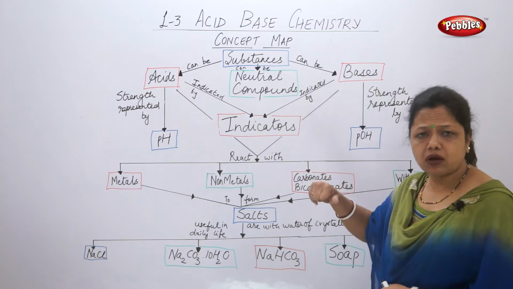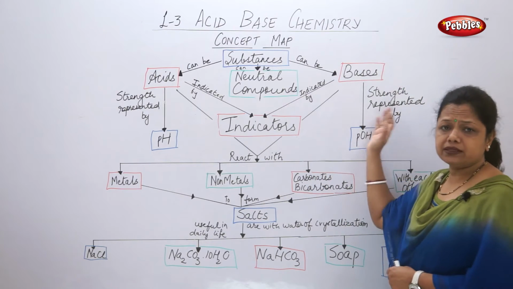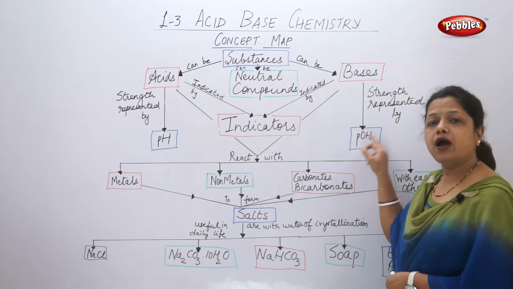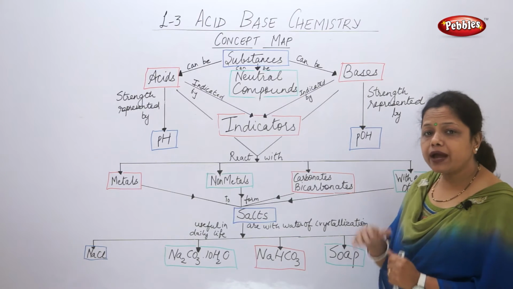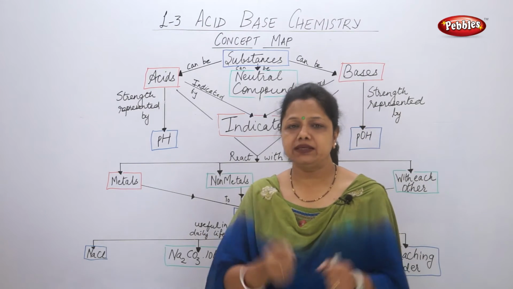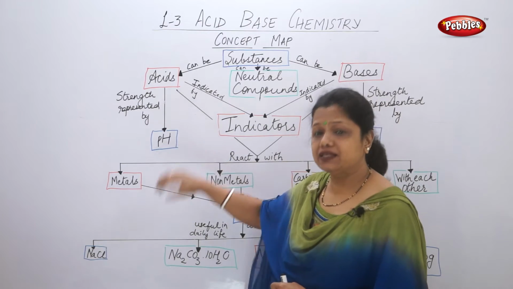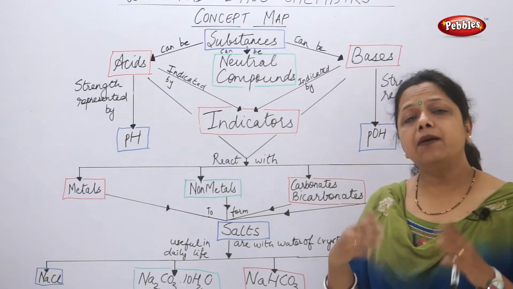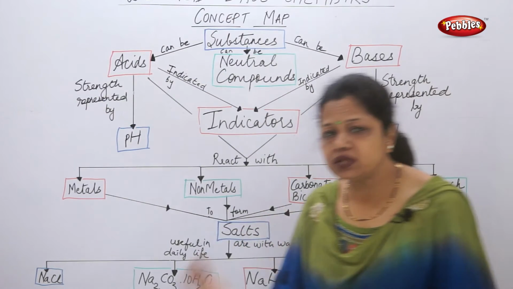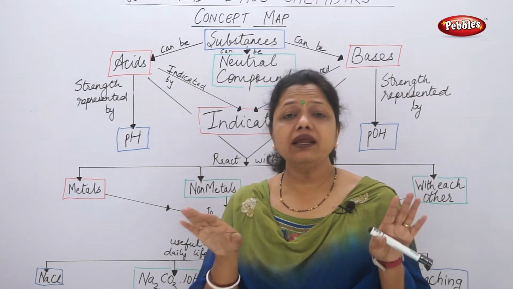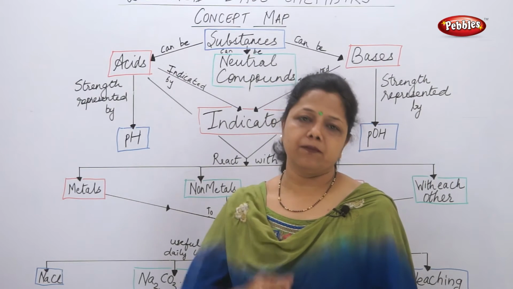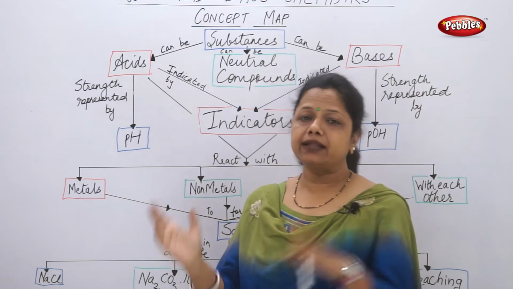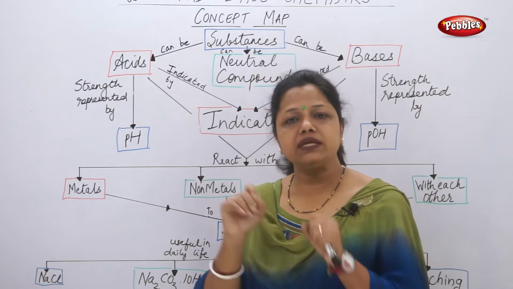So I can say in short, the strength of the bases is represented by pOH, potence of hydroxyl ions. If the hydroxyl ions are more, it is base. If the hydroxyl ion is less but hydrogen ion is more, it is acid. When the concentration of hydrogen ions and hydroxyl ions are equal, they form a neutral compound. So the neutral compound will have the strength of H ions and the strength of OH ions almost equal.